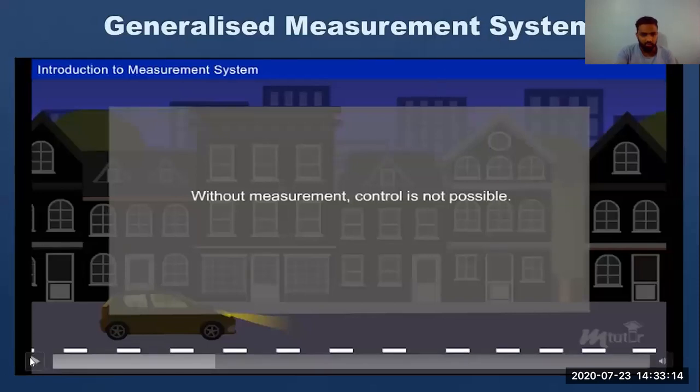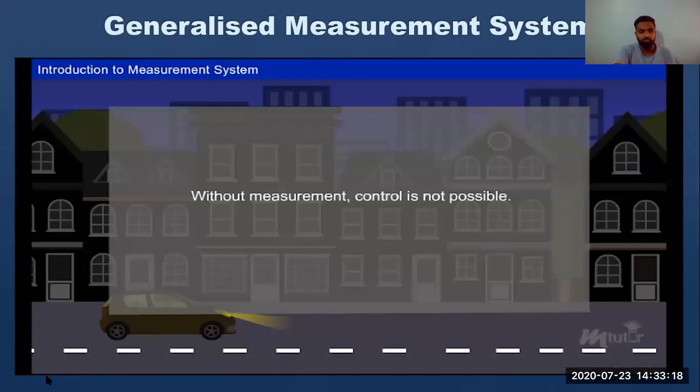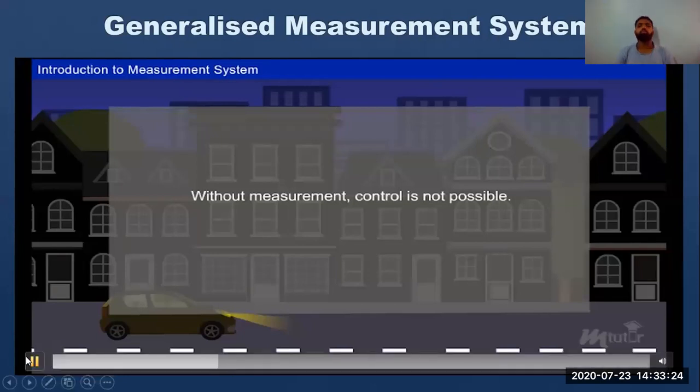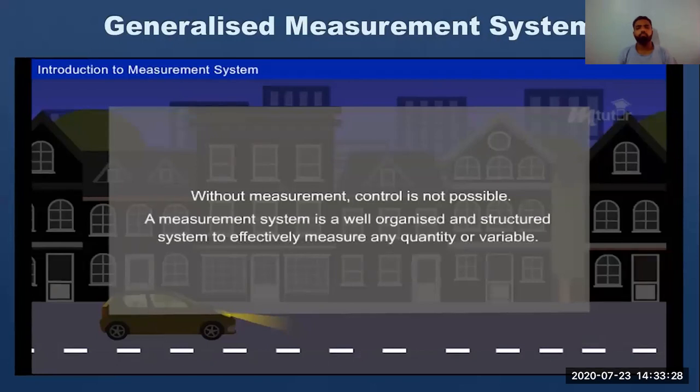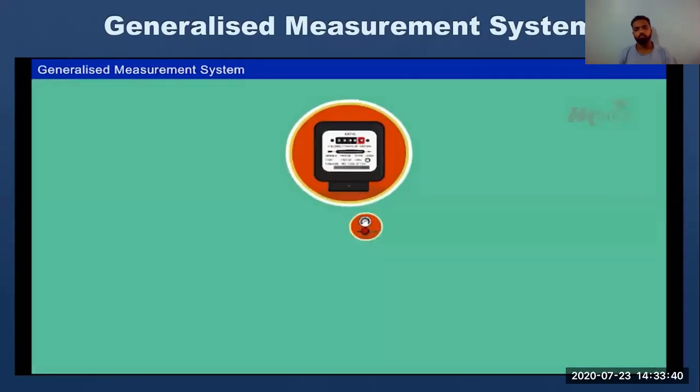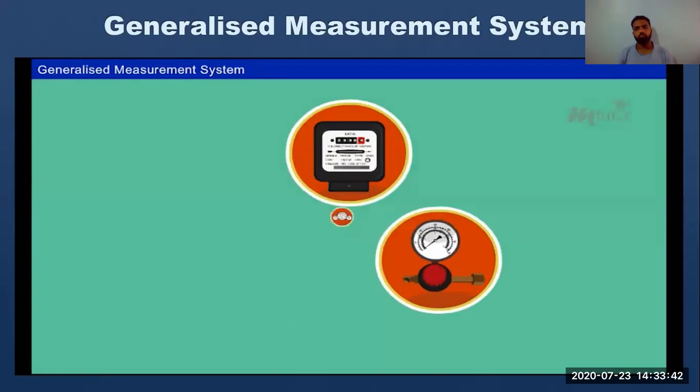We'll just start with this video again. We are going for a very serious thing, which is the generalized measurement system. Just listen to this very carefully. Measurement is very important in our day-to-day life. For an effective measurement of any quantity or variable, we need a well-organized and structured system. Such a system is known as a measurement system.